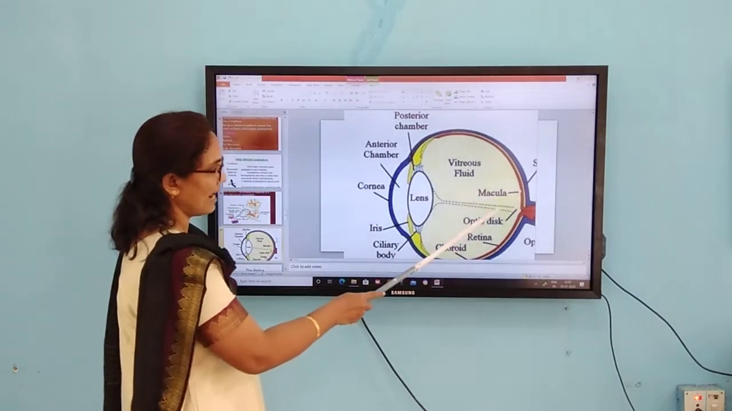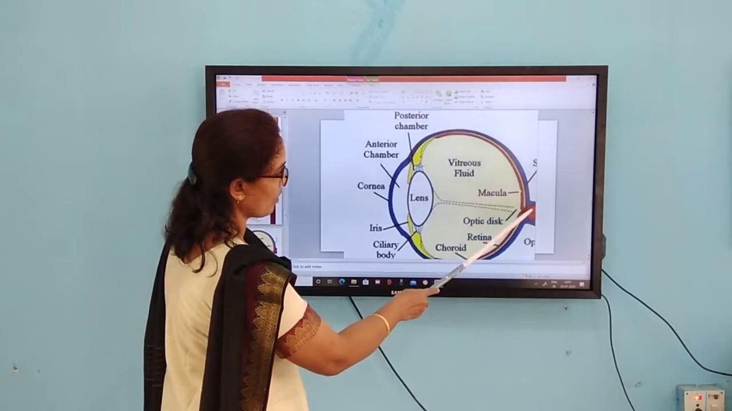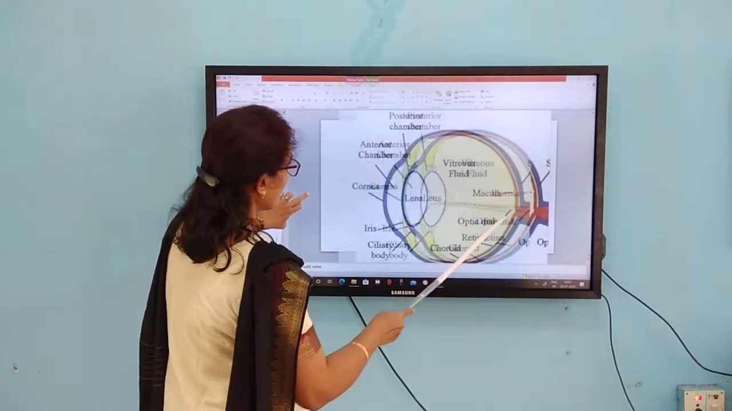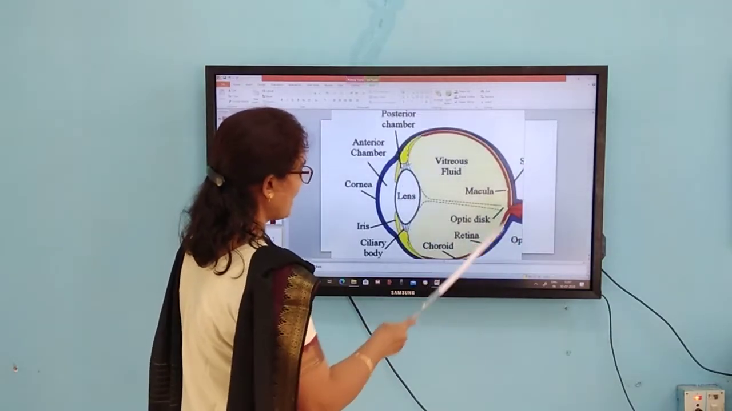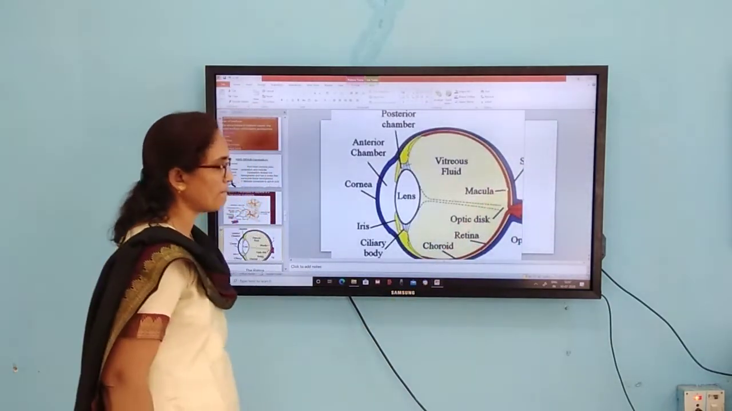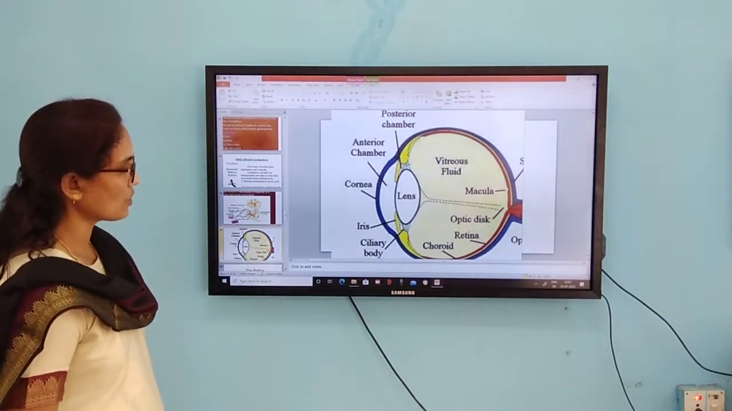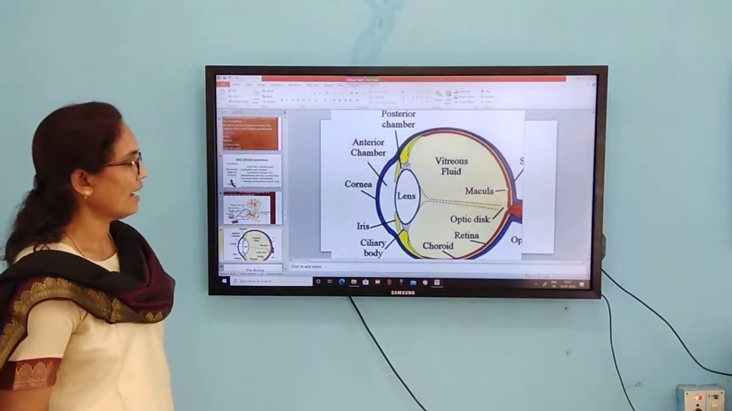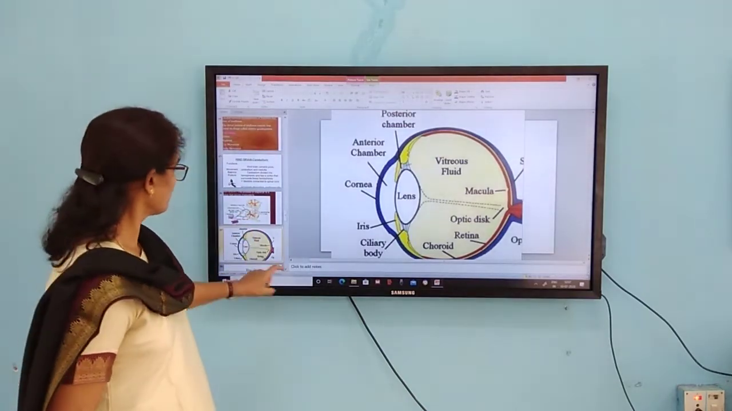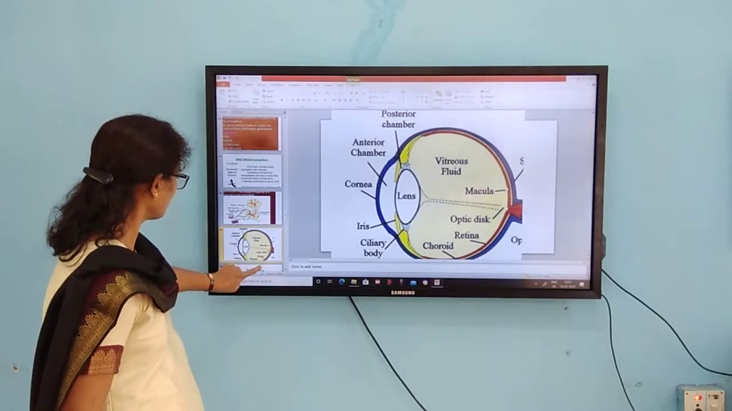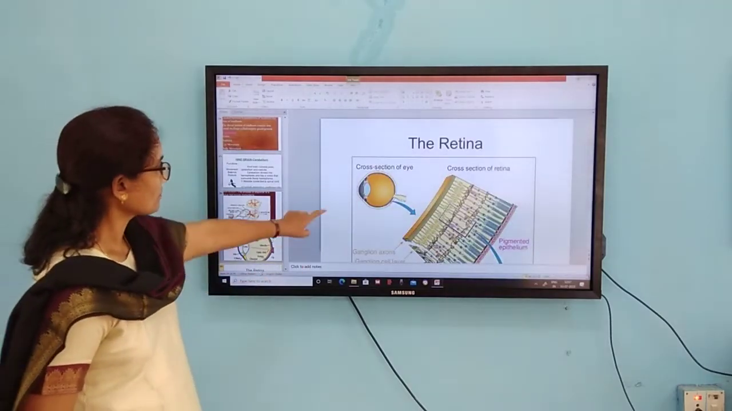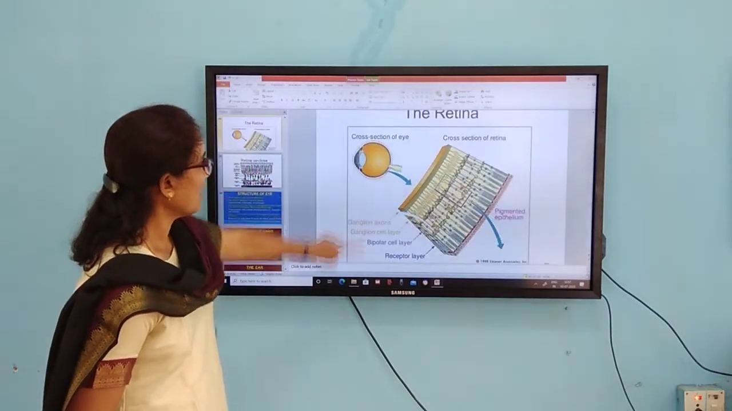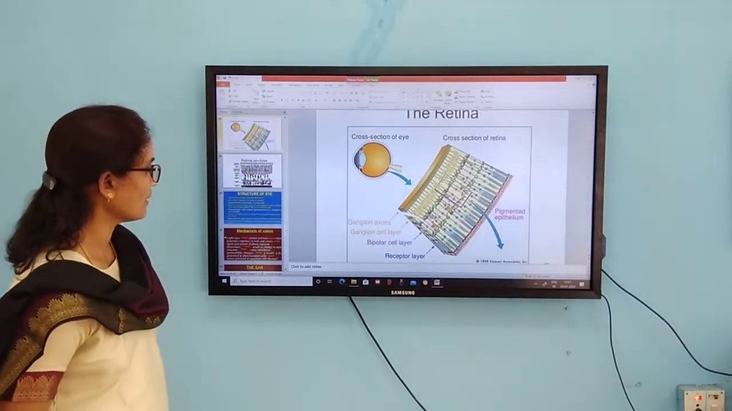So from the eye, the nerve fiber which arises is what we call the optic nerve. Also, you can find a spot called the blind spot, and also a yellow spot is present, which is called the macula lutea. Then the cross section of the eye, and the cross section of the retina.